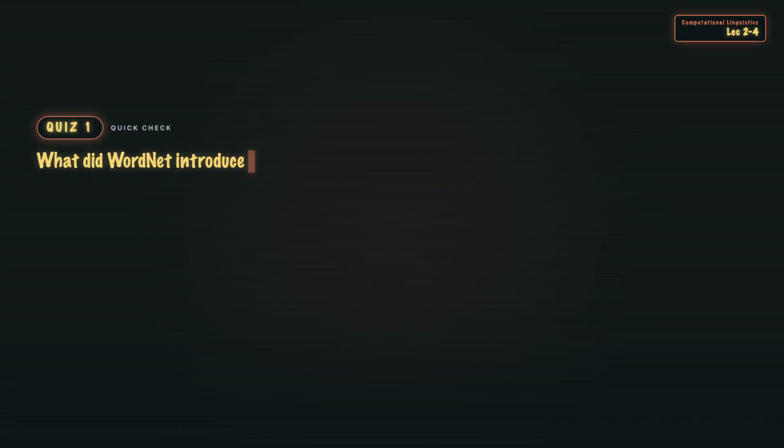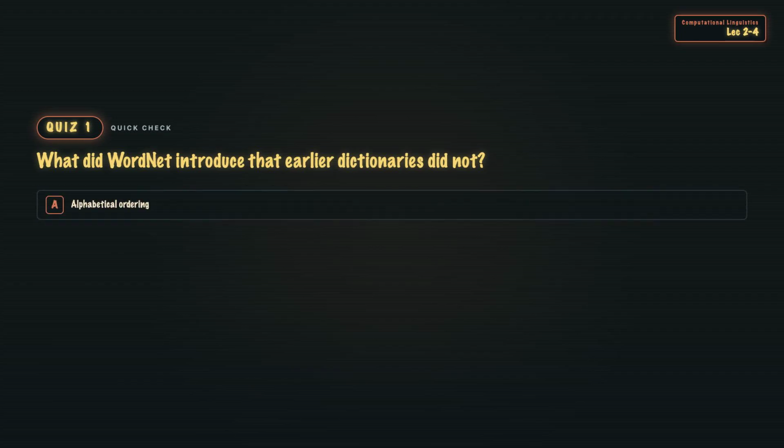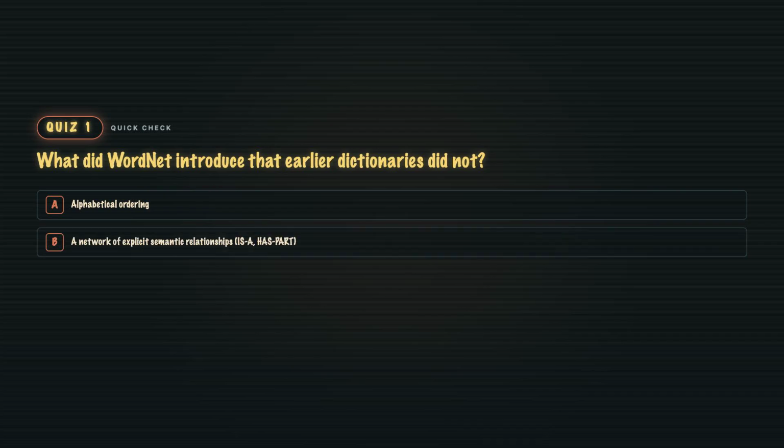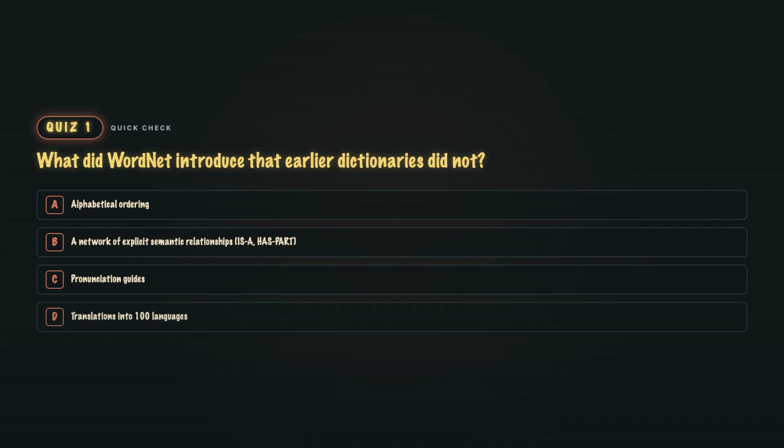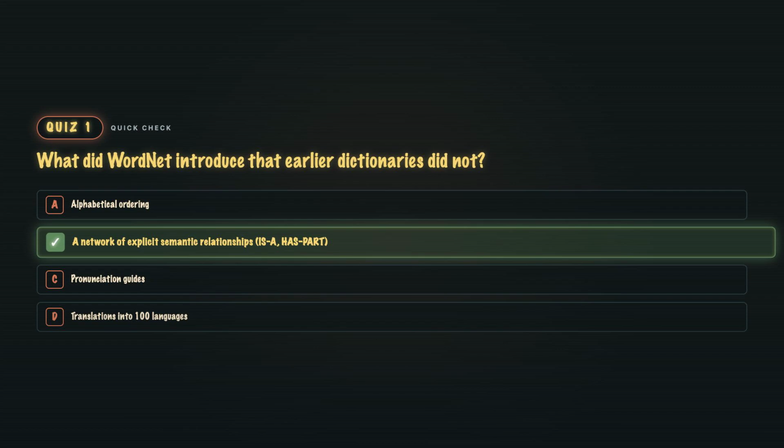Quiz 1. What did WordNet introduce that earlier dictionaries did not? A. Alphabetical ordering. B. A network of explicit semantic relationships. C. Pronunciation guides. Or D. Translations into 100 languages. B. WordNet's killer feature was the structured graph. ISA links from dog up to canine up to mammal. HASPART links from dog down to tail and paw. It made the lexicon machine readable in a way alphabetical dictionaries never were.